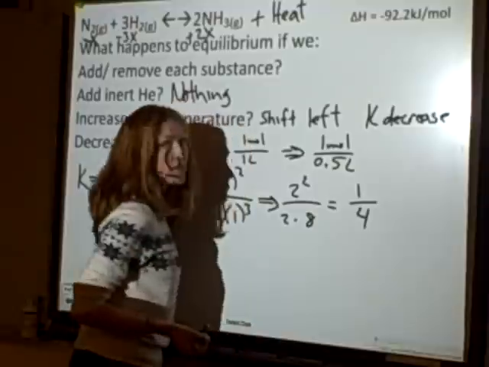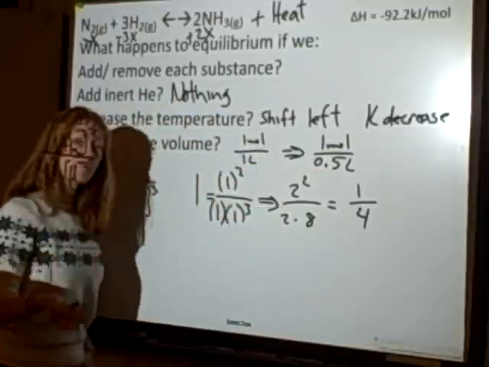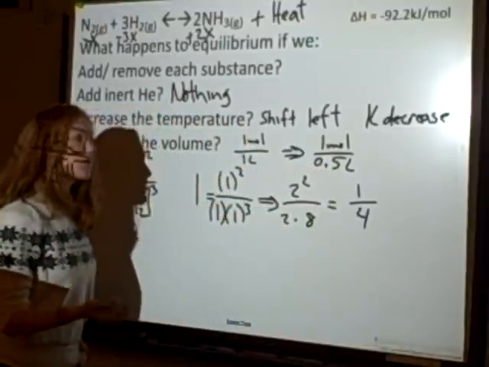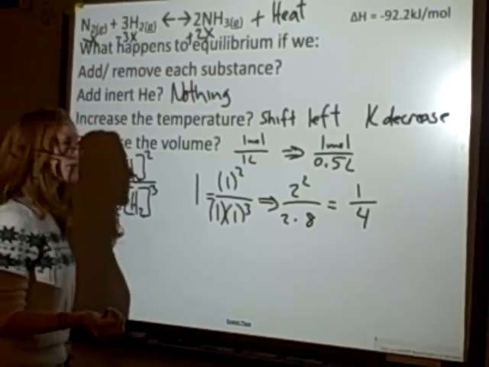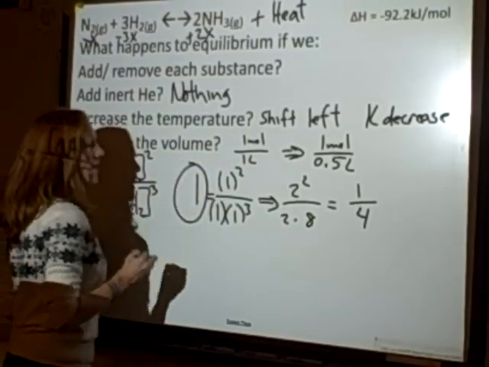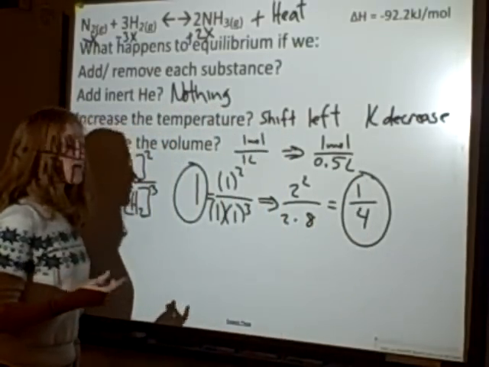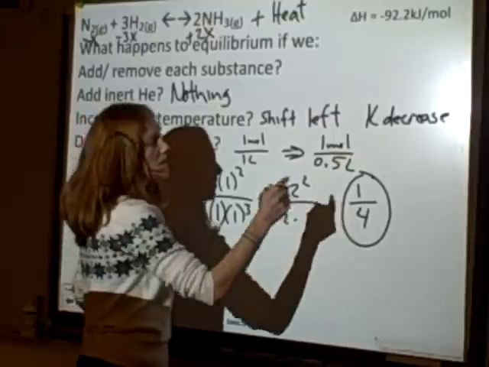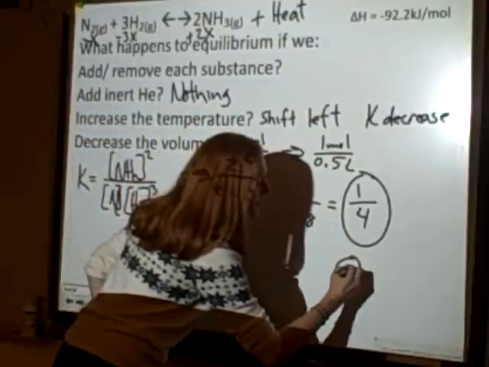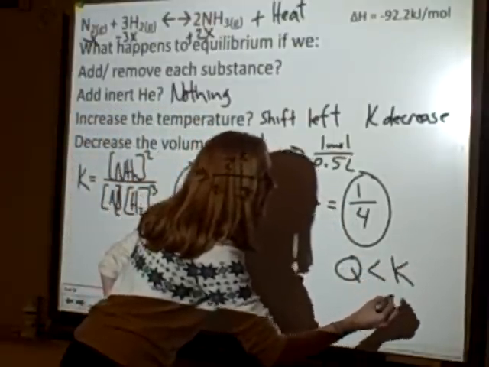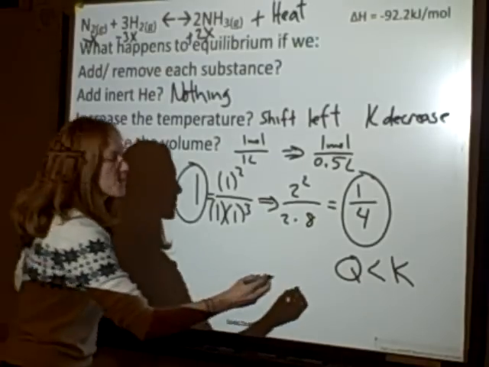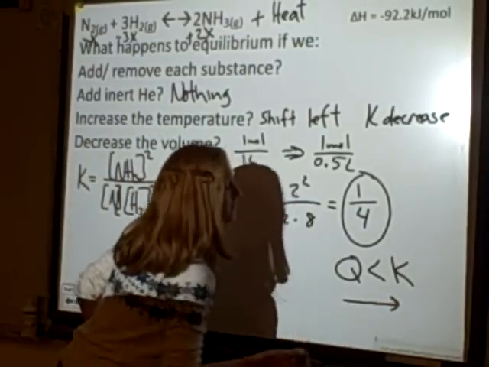When I'm questioning with this new change, now that I've applied the stress, I need to solve for Q, and I question, am I at equilibrium? Well, no. K was 1. My new values, when plugged into that K or Q expression, give me 1/4. Q is too small. So I can see that Q is less than K. I don't have enough products, so I'm going to have to shift right.